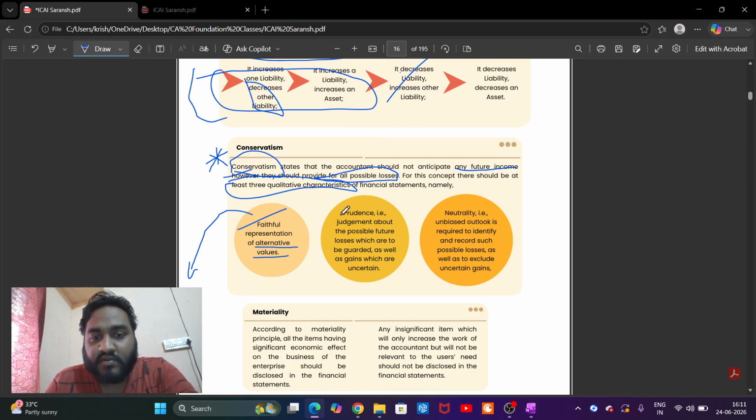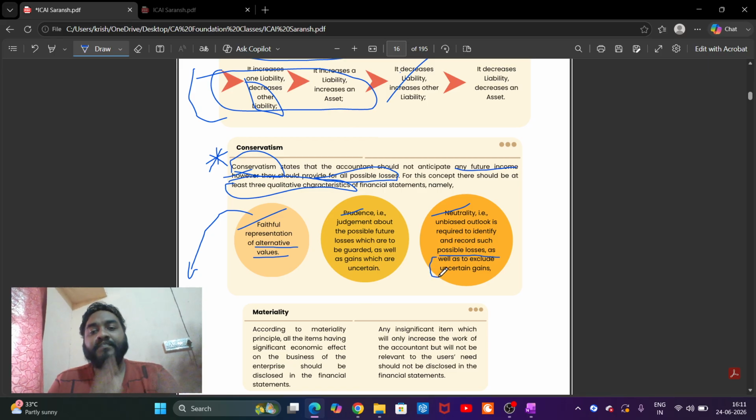Prudence means judgment about the possible future losses which are to be guarded, as well as gains which are uncertain. Prudence is a judgment about all possible future losses which are to be guarded, while gains are uncertain. Neutrality, or an unbiased outlook, is required to identify and record such possible losses as well as to exclude uncertain gains.